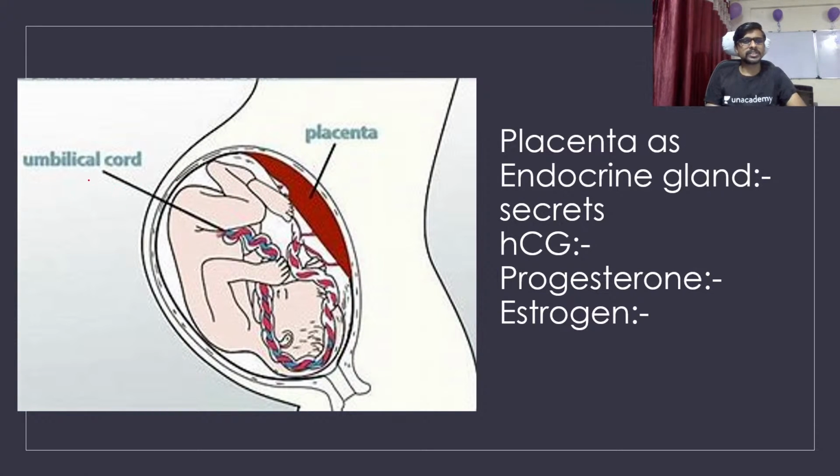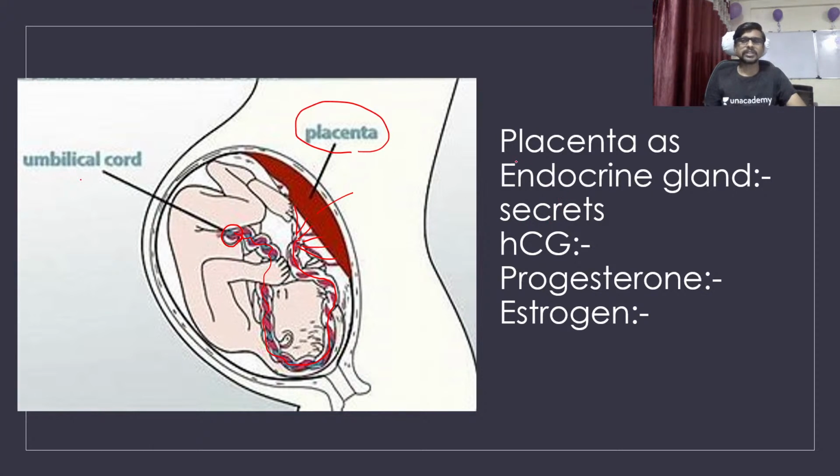Okay, so this is the umbilical cord which is getting contact with the baby and coming from the placenta. So this red colored part is nothing but the placenta. Okay, so from the placenta the connections are coming together, and one single connection of artery and a vein, or you can say the tube which is having the arteries and a vein, is moving toward the baby. Okay, so that is called as the umbilical cord.